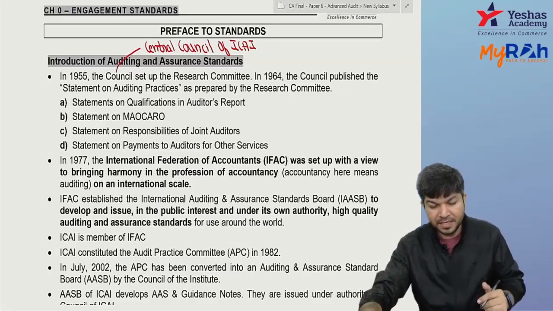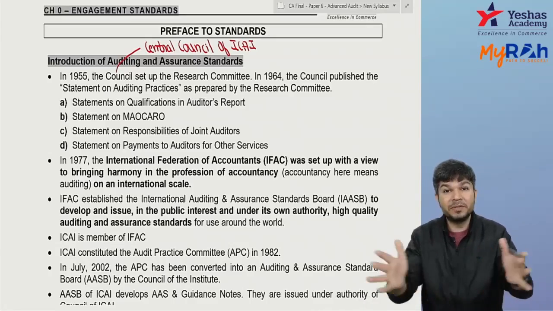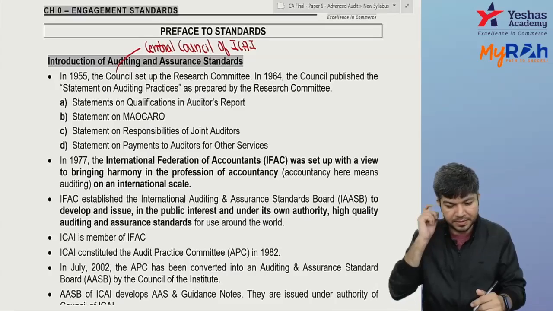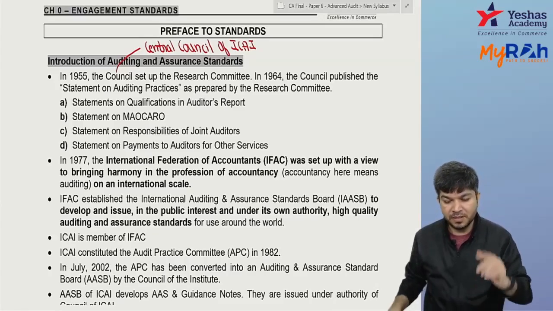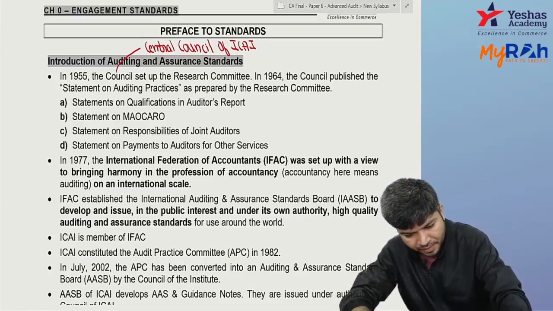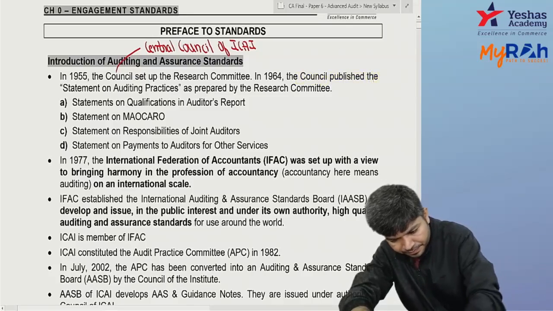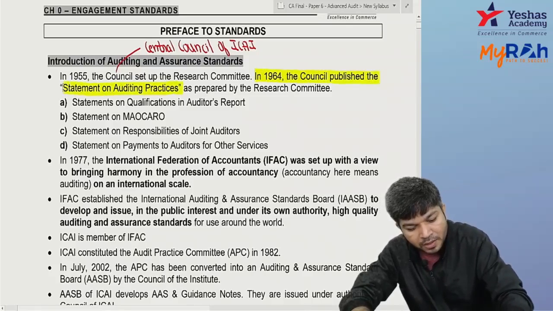Then statements on responsibility of joint auditors. If there are joint auditors, how will the responsibility be? Now we have a standard on it, SA 299. Again, statements on payment to auditors for other services. So in 1964, the council published the statements on auditing practices.